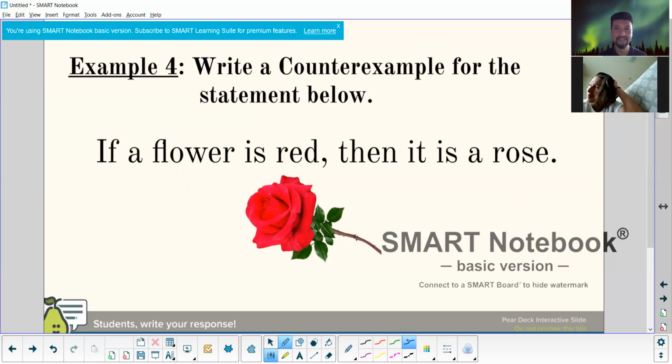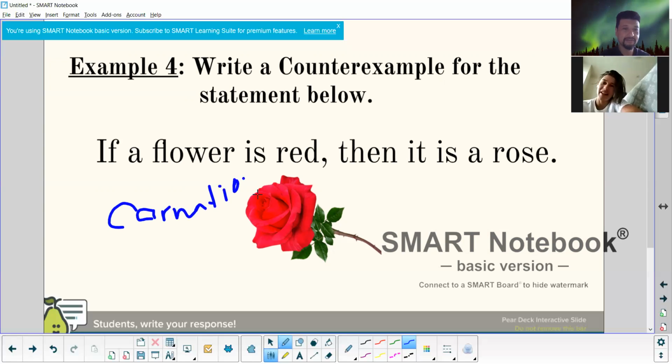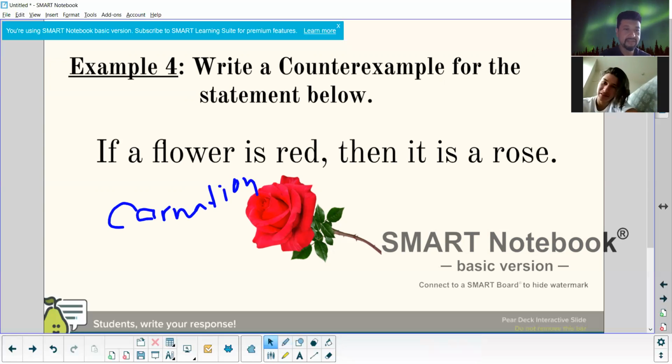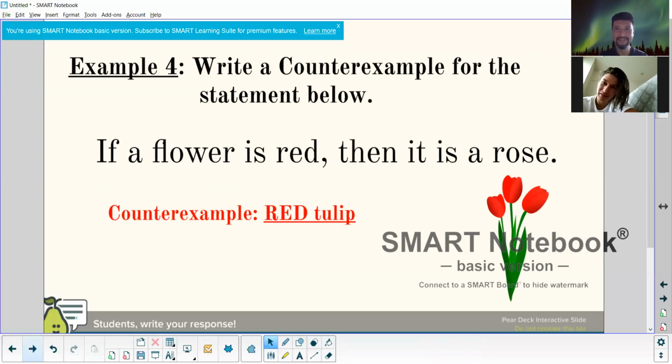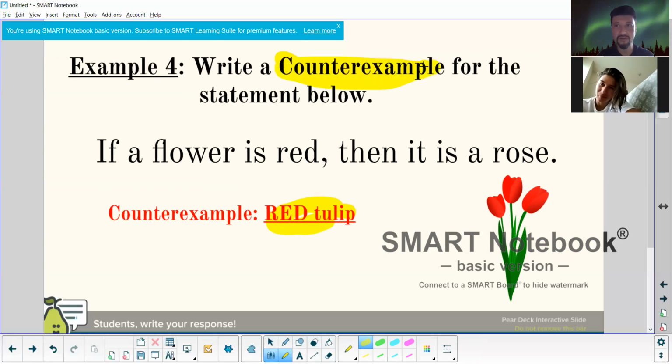Because many flowers could be red. Well, no, that's true, right? Give me a flower. Do you know one offhand? What about a carnation? Have you seen this carnation before? This could be many different colors. Any other red flower? And here they said a tulip. Tulips are also red, but it's not a rose. So that's a counterexample. In this case, this red tulip says, hey, I have an example that shows you that you're wrong. It's not always right, so you can't say that.